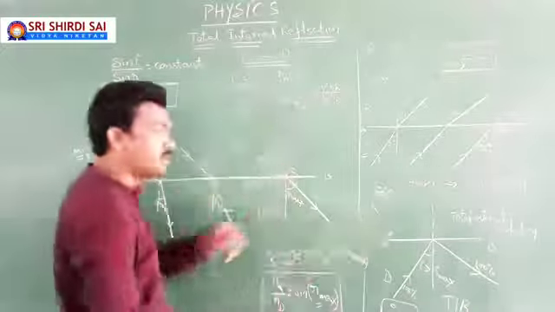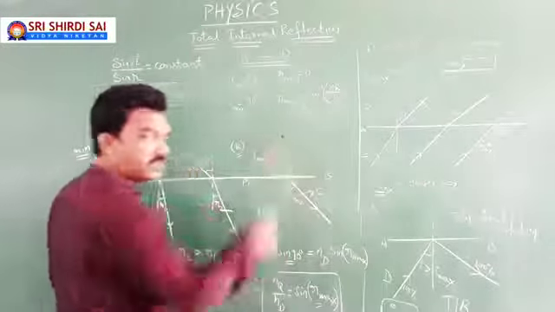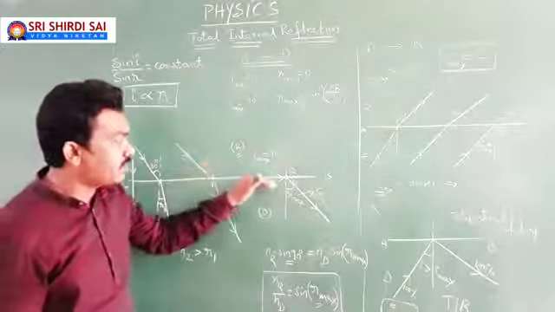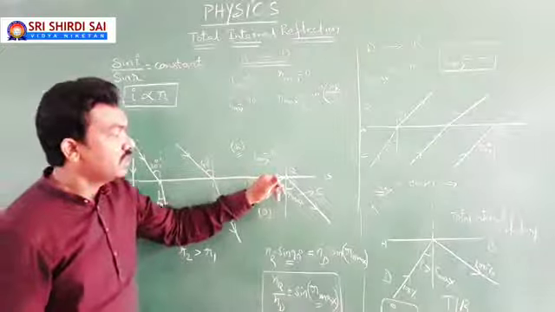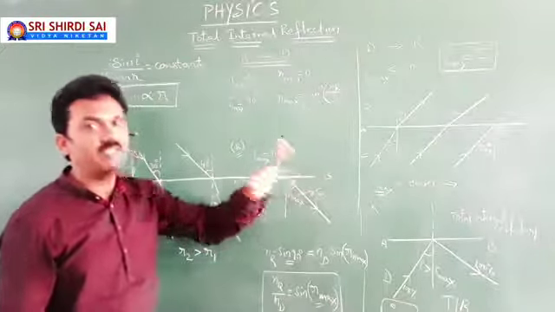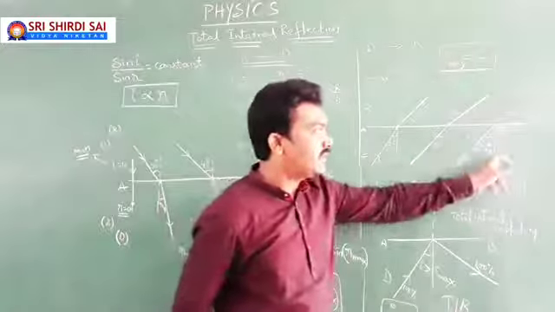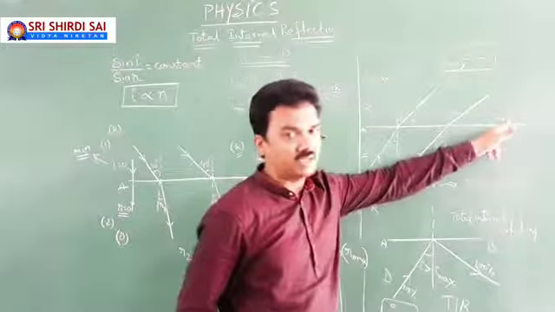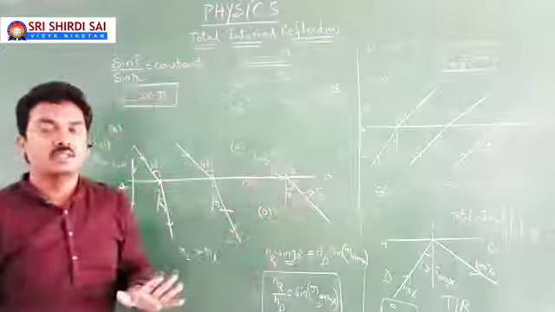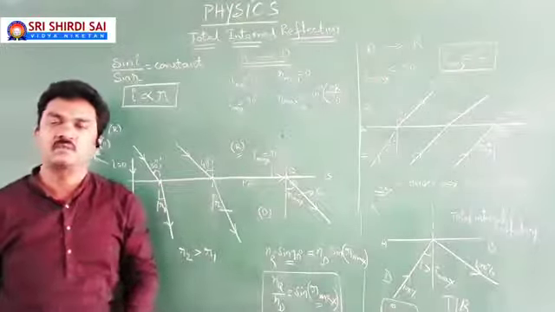That means R maximum is nothing but the critical angle of incidence. When the light falls in rarer medium at the maximum angle of incidence, 90 degrees, then the light refracts into denser medium at R max, which I told you is C. Because when light falls in denser medium at I equal to C, then R equal to 90. Now here I equal to 90, then R equal to C. These are the interesting concepts of physics which can't be avoided.